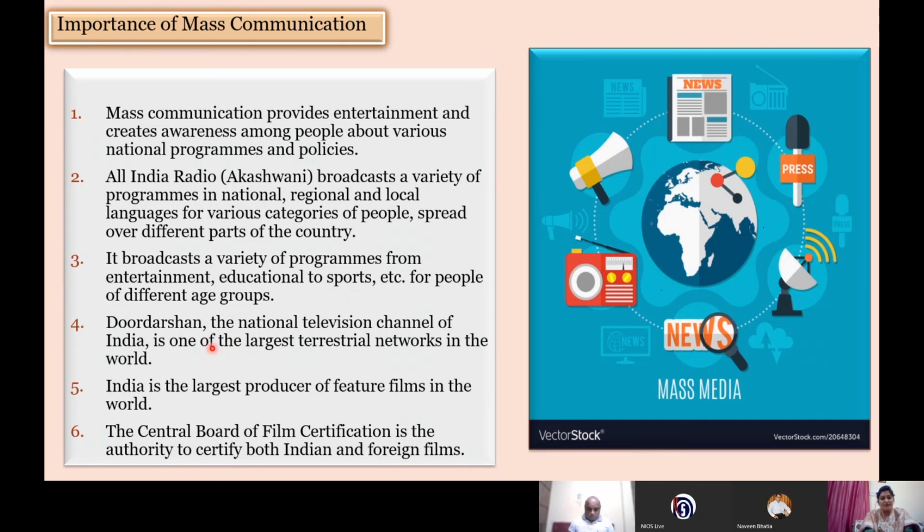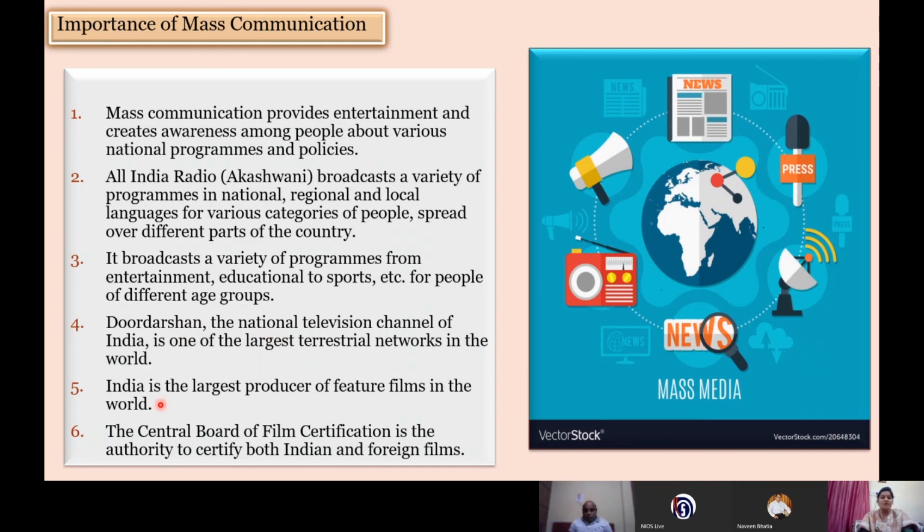Doordarshan is the largest terrestrial network in the world. Here, I would like to give one example also. A few days back, Ramayan, the great epic, was being broadcast on Doordarshan. So it was the most viewed channel in the world. Sorry, that was the most viewed program. So you can see the extent of Doordarshan and how it has become the largest terrestrial network in the world.